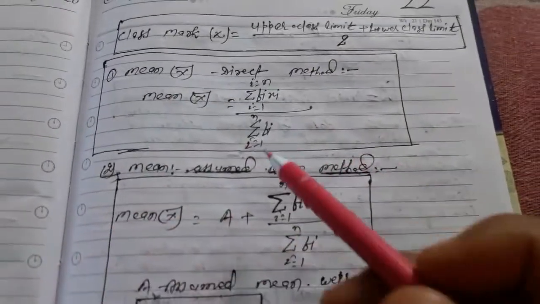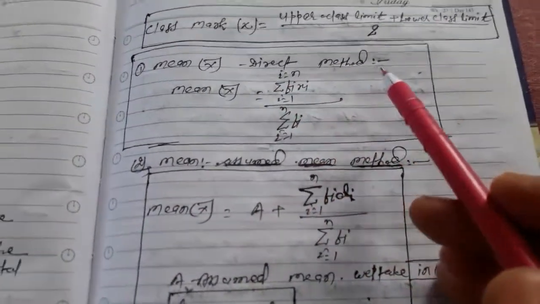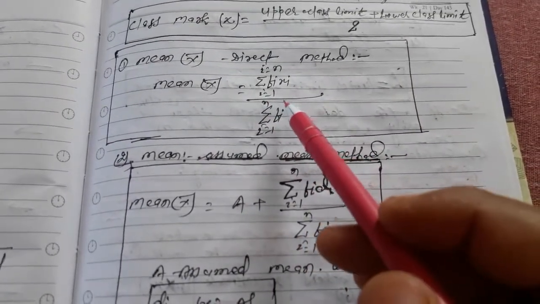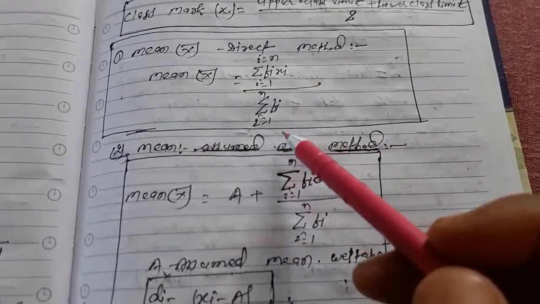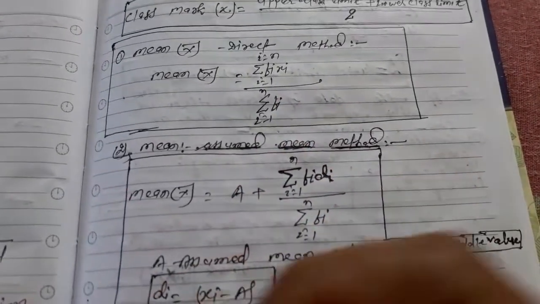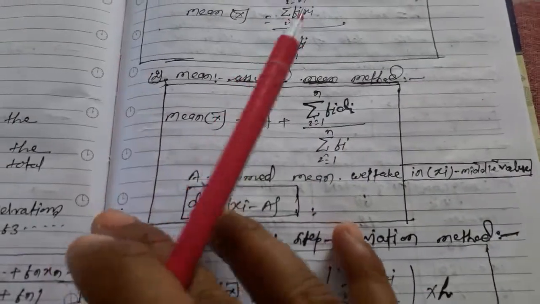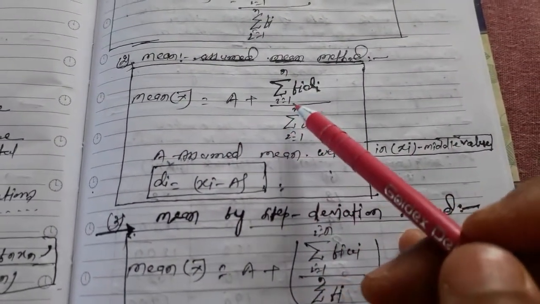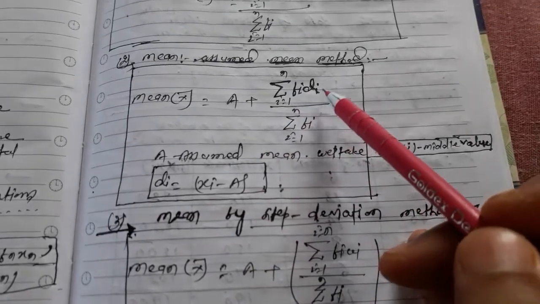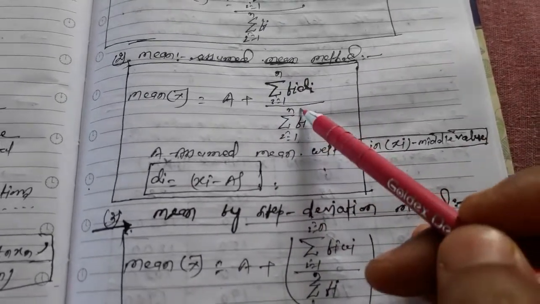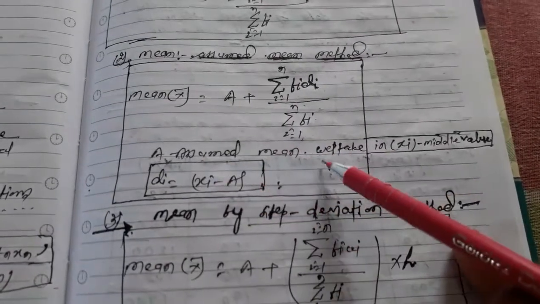Once again, I am discussing mean x bar by direct method. Mean x bar equals summation fi xi, i equals 1 to n, divided by summation fi, i equals 1 to n, which is the same as the previous formula. Mean by assumed mean method: mean x bar equals a plus summation fi di, i equals 1 to n, divided by summation fi, i equals 1 to n. Here a is the assumed mean.